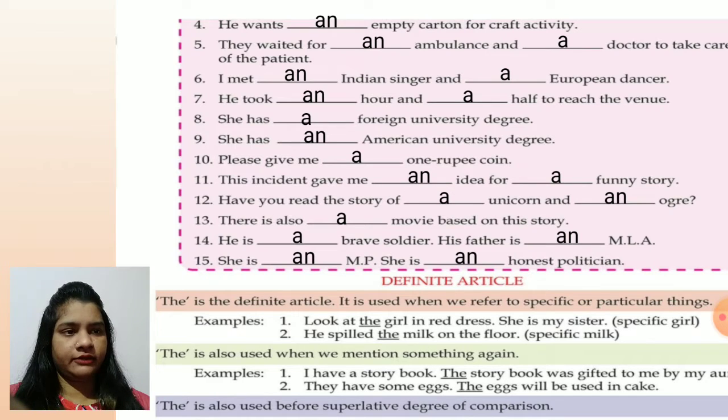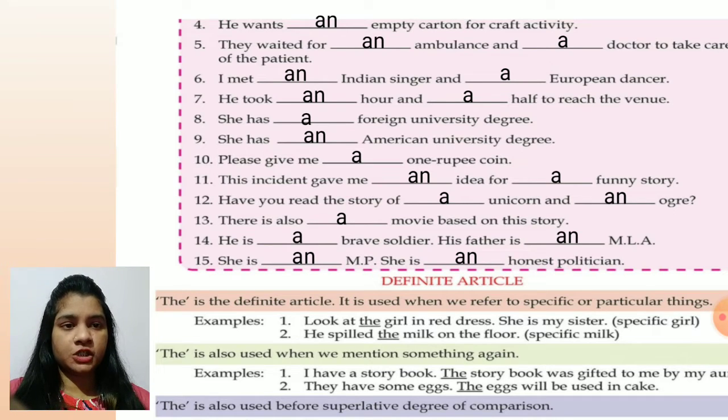The is the definite article. It is used when we refer to specific or particular things, which is not general. See the example. Look at the girl in the red dress, because we are talking about a particular girl, since she is wearing a red dress. She is my sister. So we are talking about a specific girl.